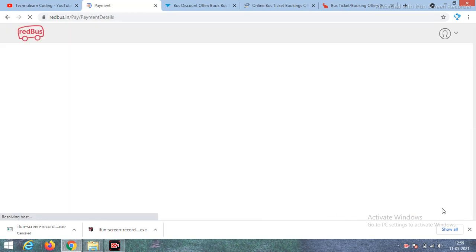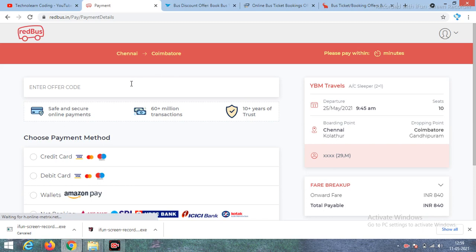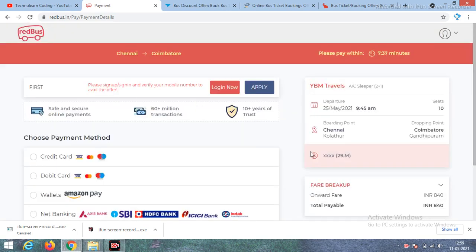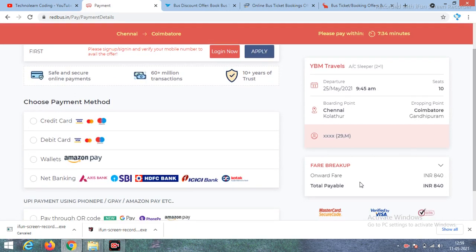On this page only, you have to enter your discount code coupon. I'm just giving my mobile number, and it says that number is invalid. So only if your mobile number is used for the first time will this code be applied. If you apply this discount code coupon, you will get a 150 rupees discount. Here the total fare is 840 rupees. If you apply this offer code, you will get 150 rupees off, so the ticket price will be 690 rupees.